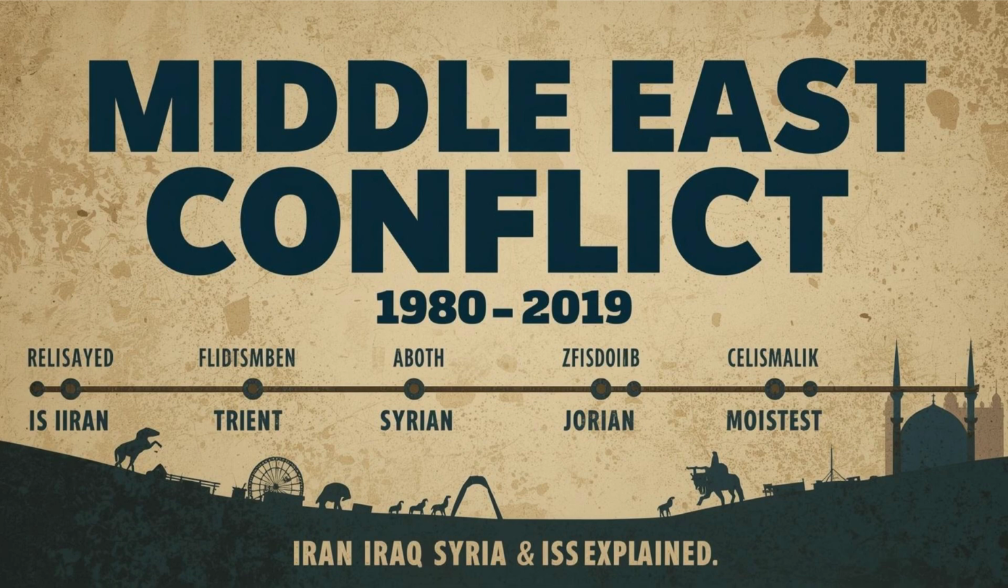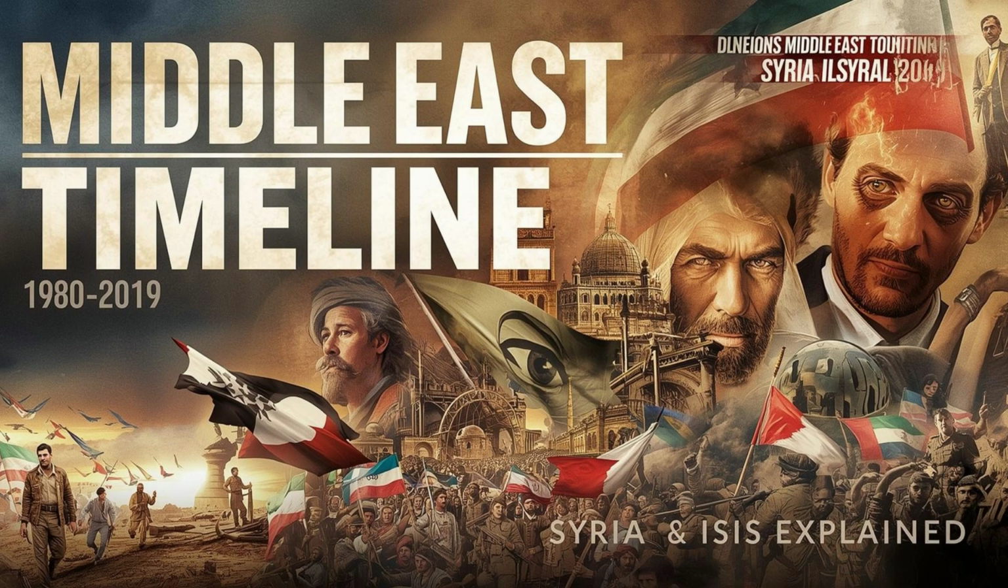Episode 7. ISIS declares a caliphate, 2014. How ISIS emerged and seized territory across Iraq or Syria. Episode 8. Collapse of ISIS territory, 2019. How international efforts dismantled ISIS's claimed caliphate. Learn how wars, invasions, and extremist groups connected to reshape the Middle East, from conventional armies to extremist caliphates, and what it means for global politics today.